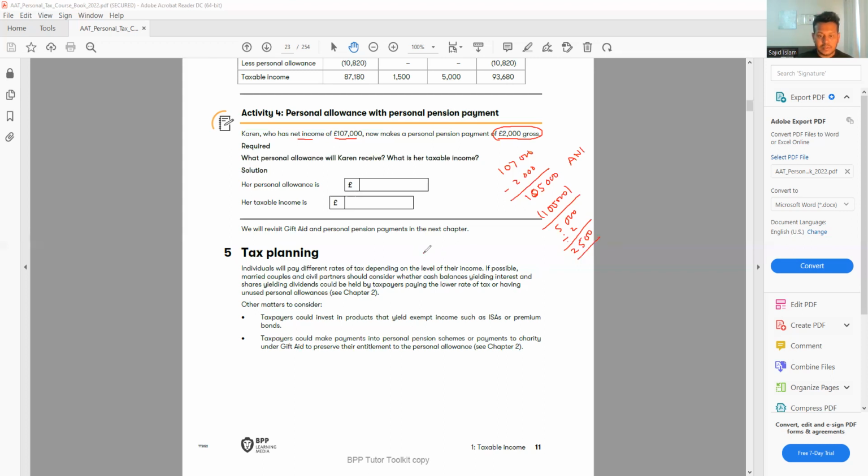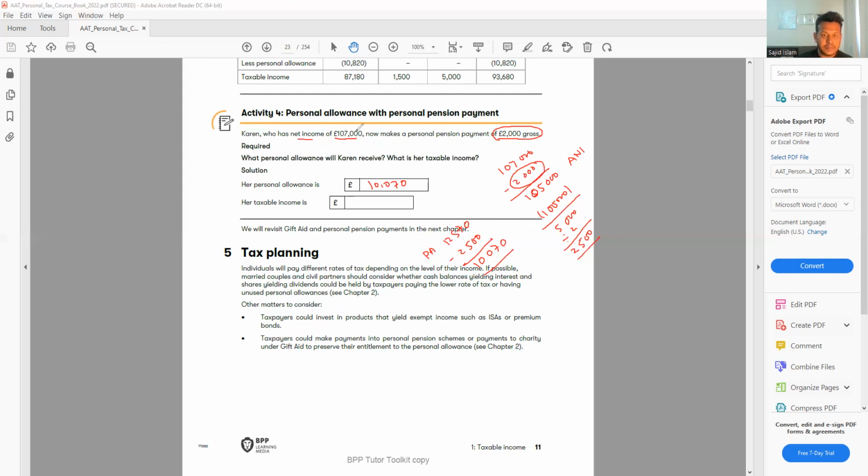Normally the personal allowance is 12,570. And now it will be reduced by 2,500. This is the story. So 12,570 minus 2,500, that gives me 10,070. That's it. So my personal allowance will be 10,070. After the adjustment, only this one I have to minus because it is a PPC or gifted donation.